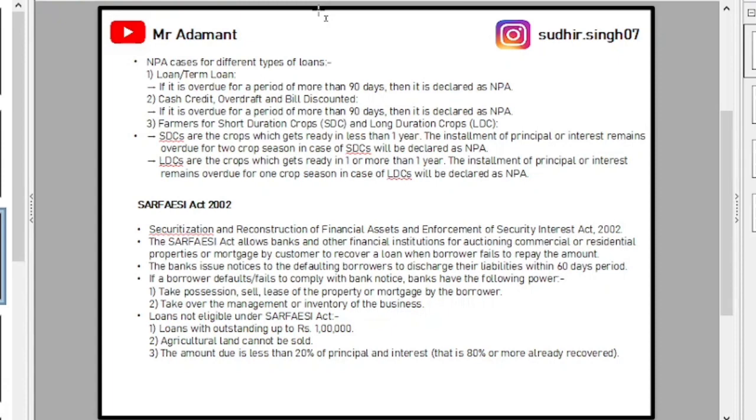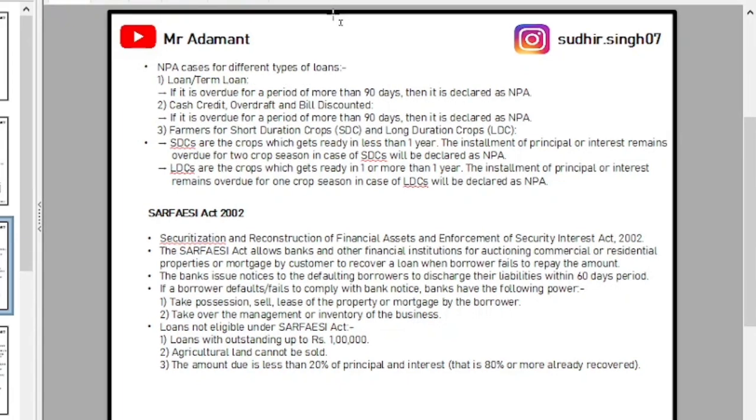Now we will discuss the Sarfaesi Act. The full form of Sarfaesi is Securitization and Reconstruction of Financial Assets and Enforcement of Security Interest Act, 2002. So what is the Sarfaesi Act? Basically the Sarfaesi Act came into the picture to allow a financial institution or bank to auction commercial or residential properties or mortgages given by the customer to recover NPA loans.